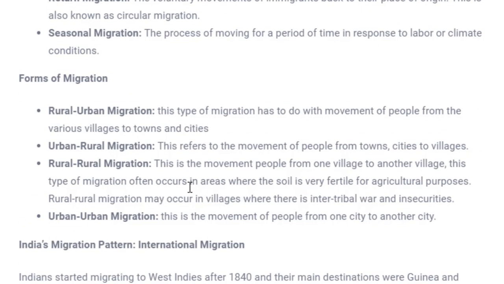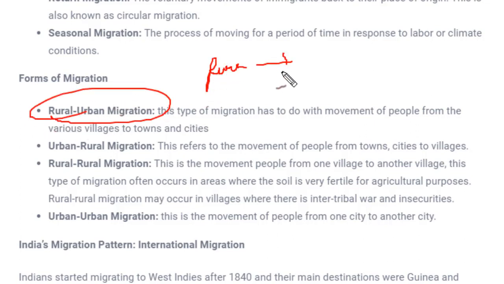Okay, now we'll see what the forms of migration are. Generally we have four forms of migration in all, and what are those? By the name itself they will be clear. One is rural urban migration. That means people moving from a rural area to an urban area. This will be called rural urban migration.